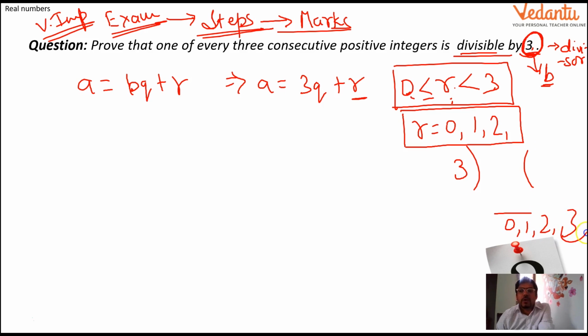Remainder can never be 3, because if I am getting a 3 remainder, then again it will be divisible, and that's wrong. So we have 3 remainders: 0, 1 and 2. So now we will make cases. I'm just writing case 1.